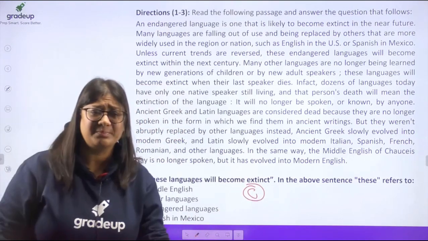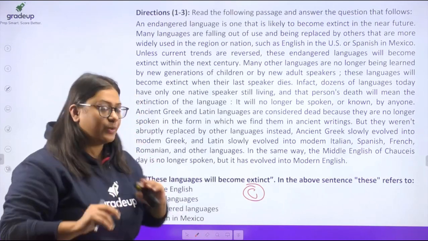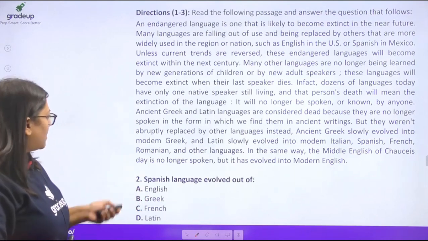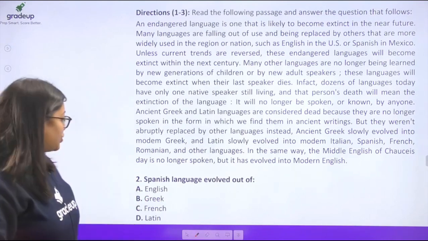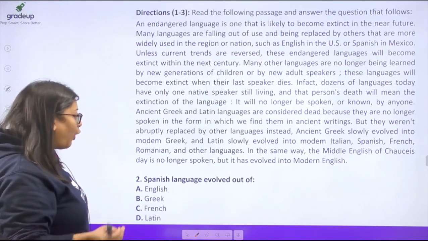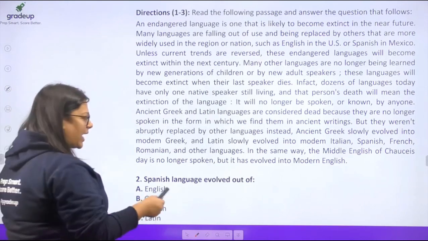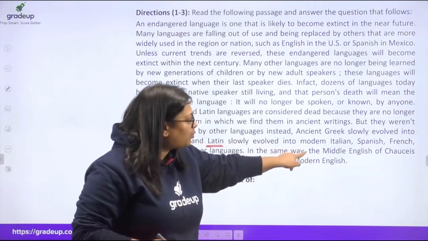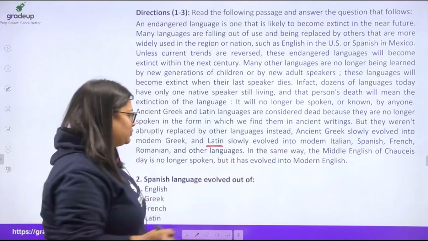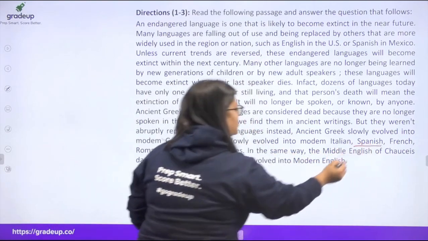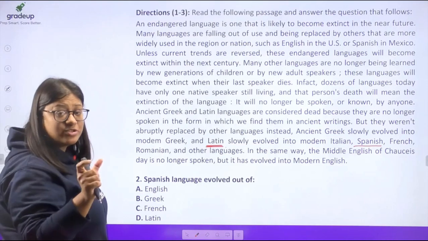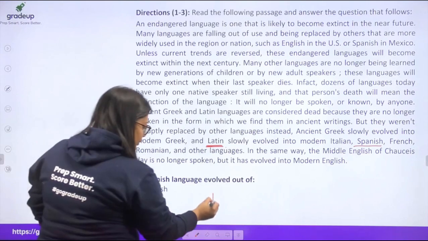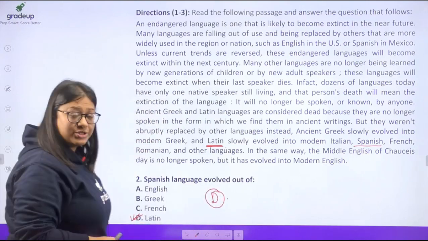Very simple. These passages were very simple, so I don't think I need to give you a lot of explanation. Now, the Spanish language evolved out of, the answer is right here on your screens. Latin slowly evolved into modern Italian, Spanish. So the Spanish language evolved from Latin. Here the answer is going to be option D.